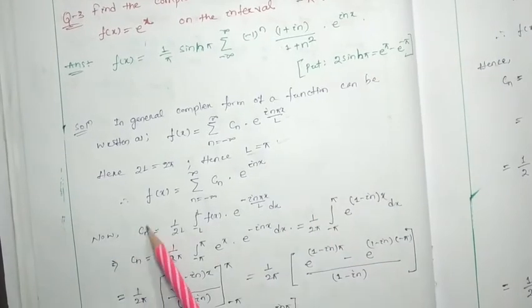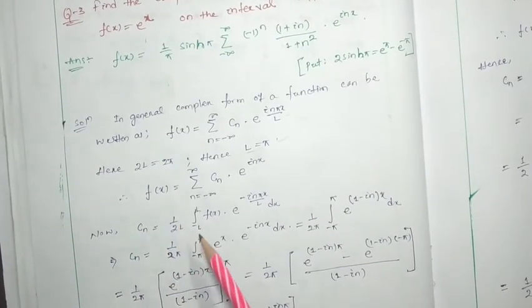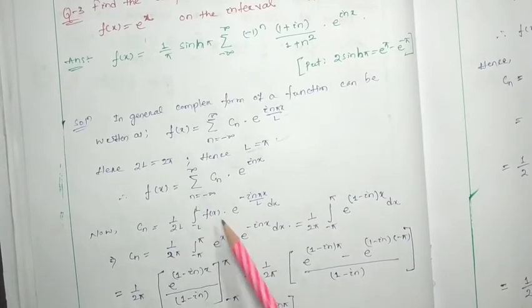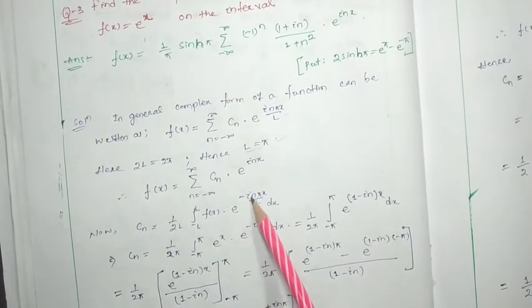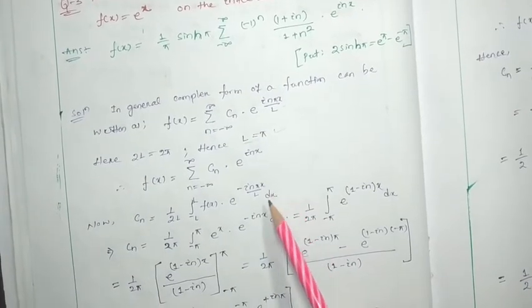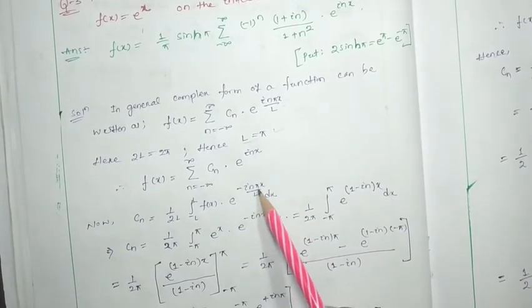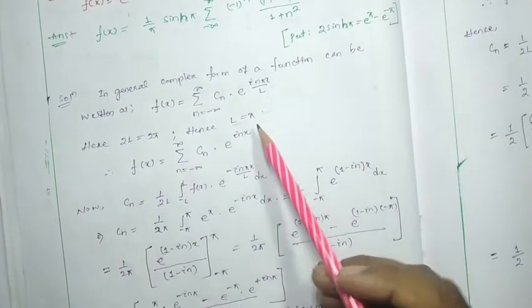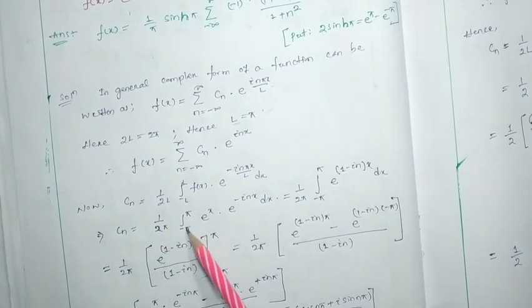Now Cn will be 1 by 2L. In general, it can be written as 1 by 2L integral from minus L to L f(x) e to the power i n pi x by L into dx. Now instead of L, we have to put pi. So Cn will be 1 by 2 pi integral from minus pi to pi.